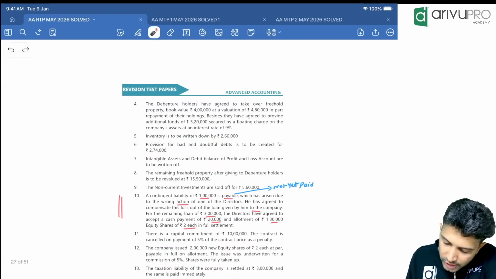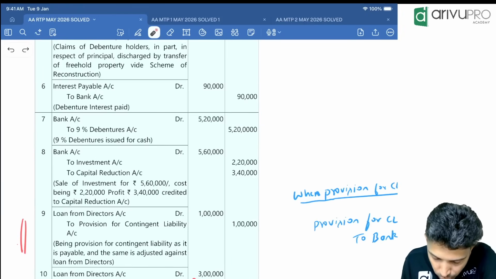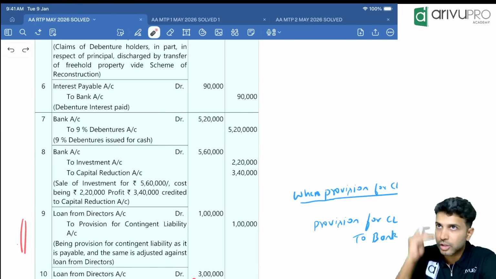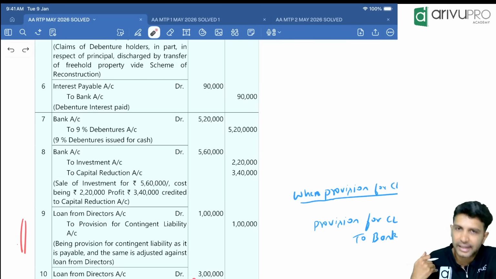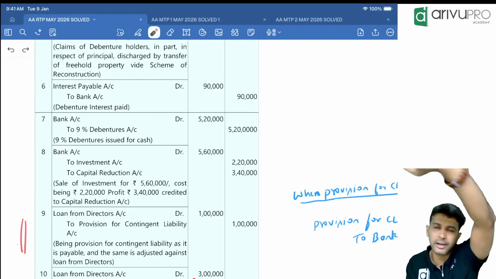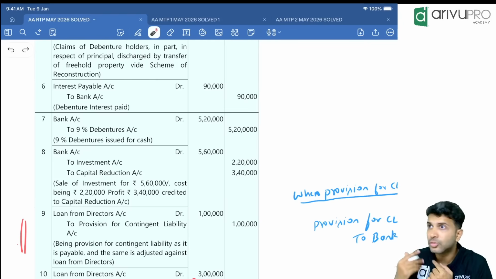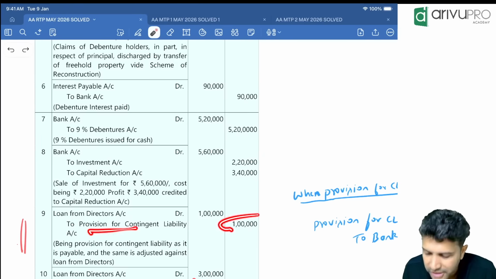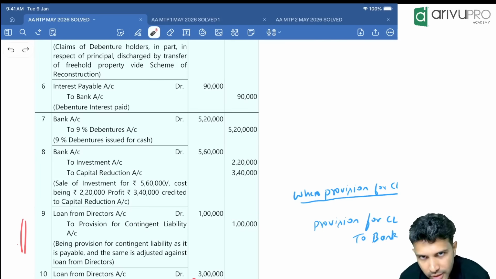Debit it. So the first journal entry you will pass is loan from director's account debit 1 lakh. Because from 4 lakh you have to make it to 3 lakh. Hence you have to reduce the loan by 1 lakh. So loan from director account debit 1 lakh. Right? But this 1 lakh is a contingent liability we have to pay now. Right? To provision for contingent liability 1 lakh. Okay, sir. This is the entry.